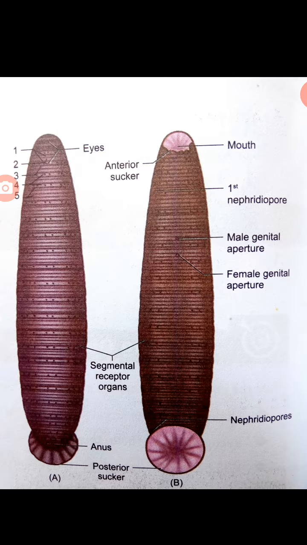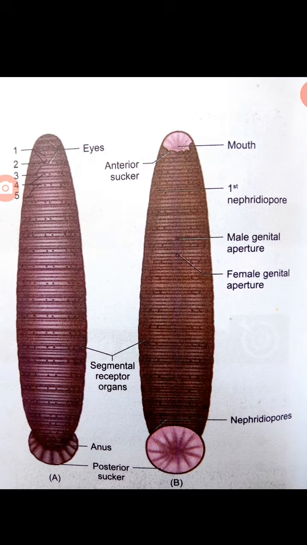Male genital pore. Genital means reproductive organ, reproductive pore. The male genital pore is a mid-ventral opening situated between the second and third annuli of the 10th segment. The female genital pore lies mid-ventrally between the second and third annuli of the 11th segment.